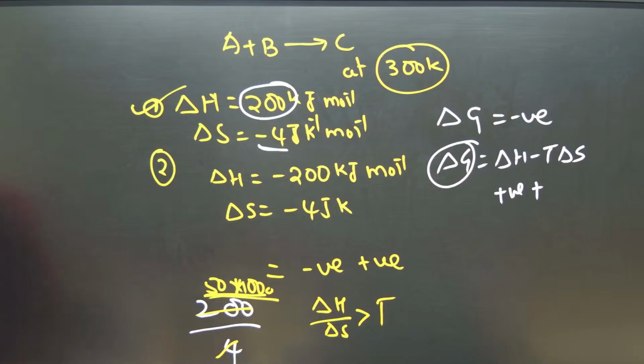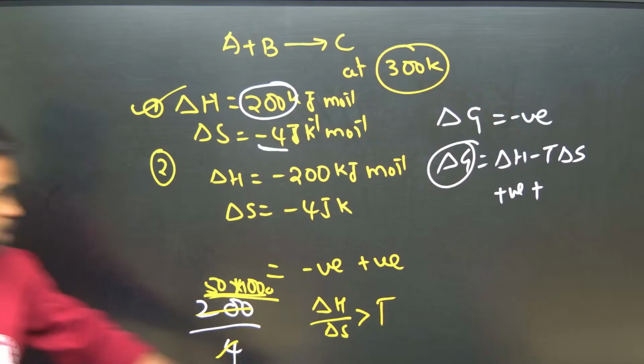Delta H is 30 kilojoule per mole and delta S is 60 joule per Kelvin per mole. At what temperature will the reaction be spontaneous?